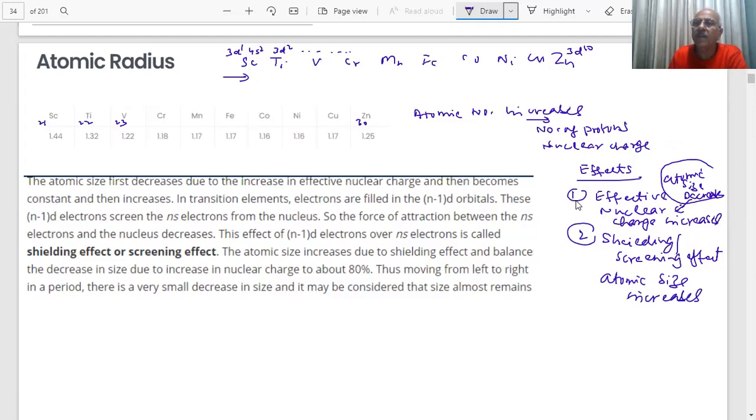So if there is shielding, the outer electron will experience less attractive force. As more electrons are added, there will be more electron-electron repulsions, which will try to push the electrons away from each other, so that will try to increase the size. So there are two factors: one is decreasing, the other is increasing. The atomic size increases due to shielding, and the balance is the decrease in size due to increase in nuclear charge, to about 80%.